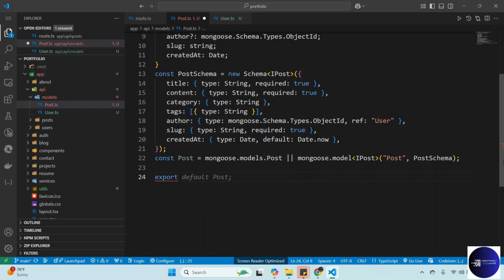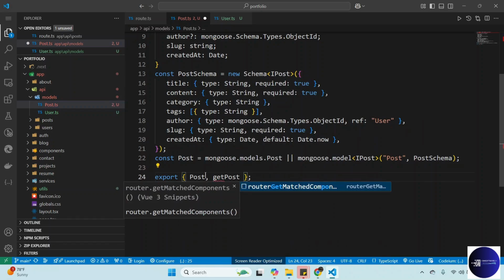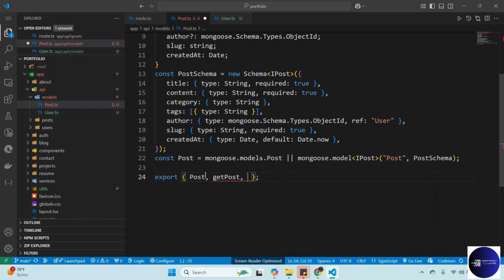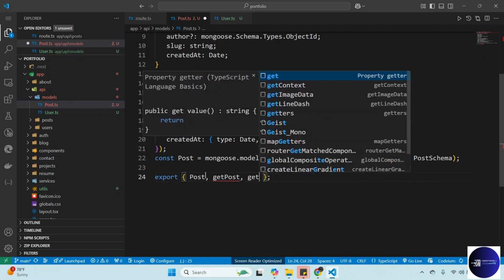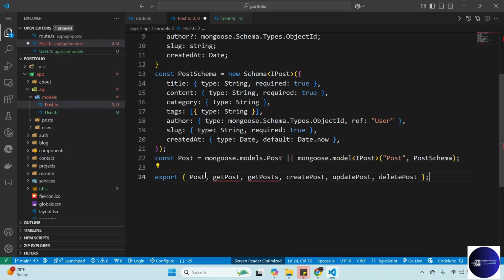So export default Post, and then we also need to export getPost. We don't have this one. Create post, update post, all of that.